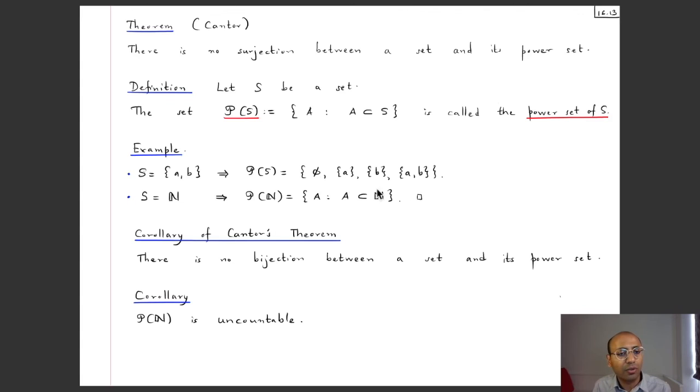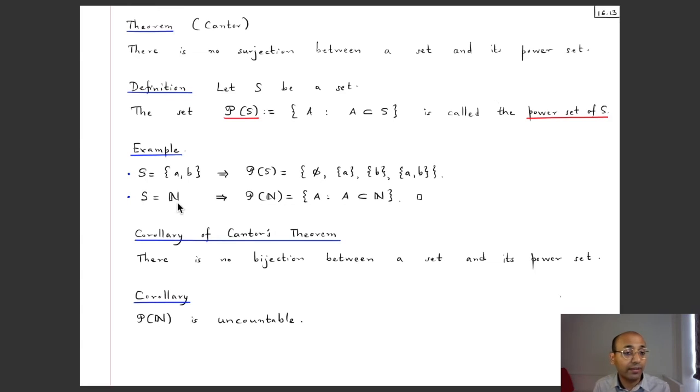There's also the singleton sets comprising just A or just B, and finally there's the whole set itself. Okay, and you put them all in one set. It has 4 elements, and this set with these 4 elements is the power set of this set.